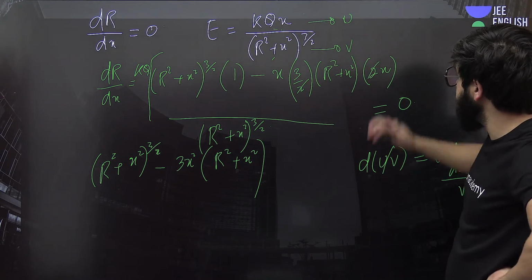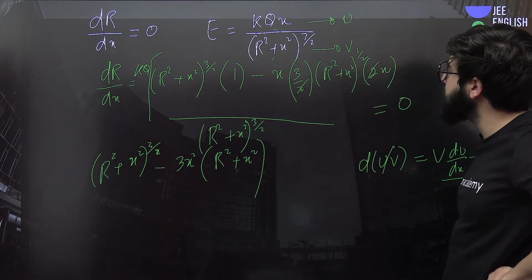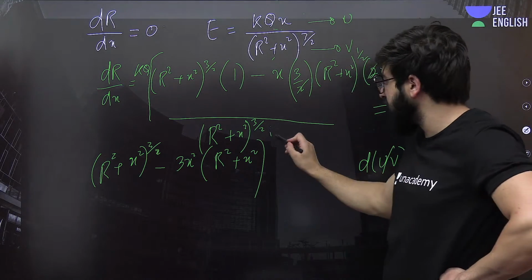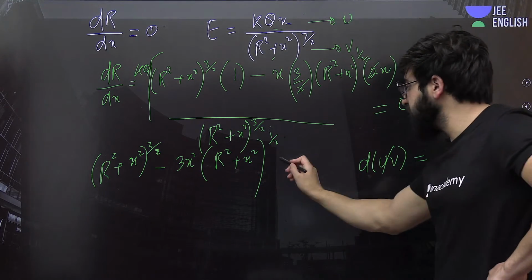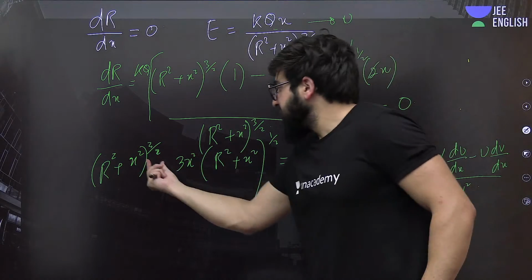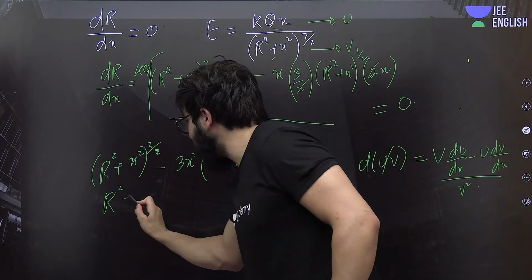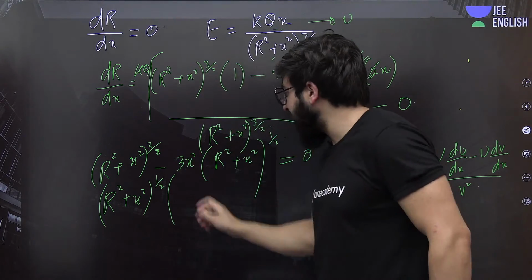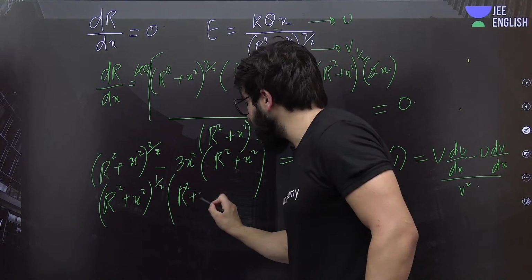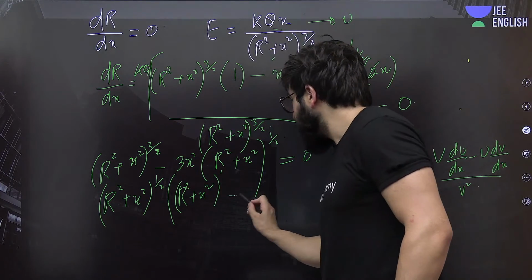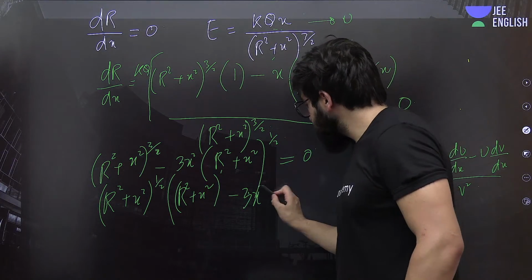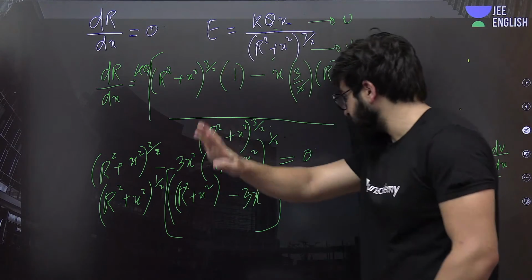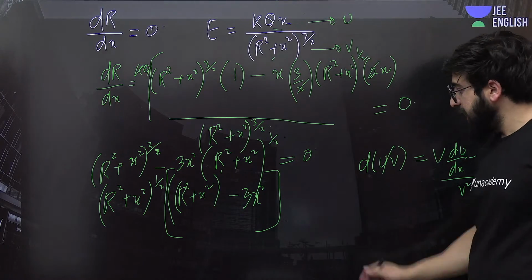Yeah, this is correct. It should be 1 by 2 over here. Why 1 by 2? Because power down, power minus 1, 3 by 2 minus 1, that is 1 by 2, and it will become basically 0. Now take this r square plus x square common in this one, raise power 1 by 2. Can I write this will be nothing but r square plus x square, it will be 1 minus 3x square.